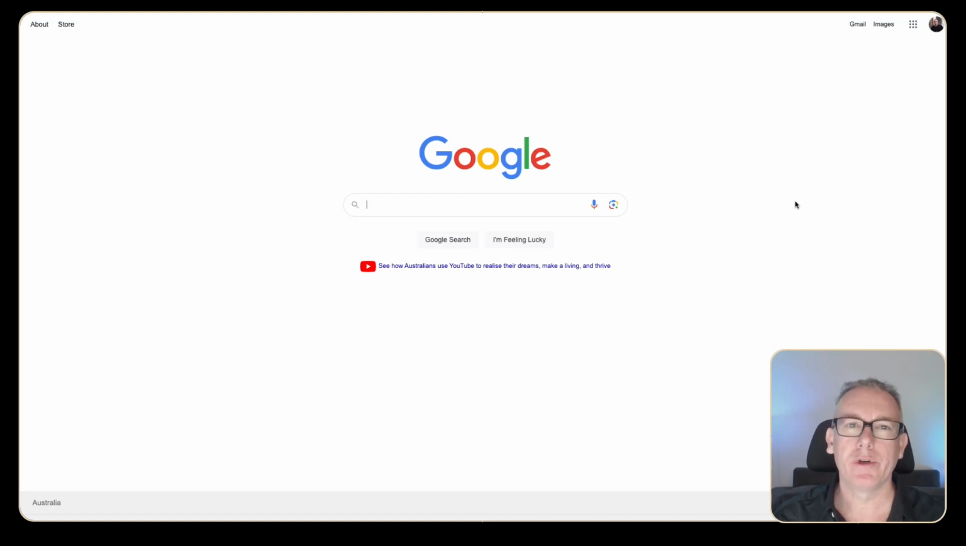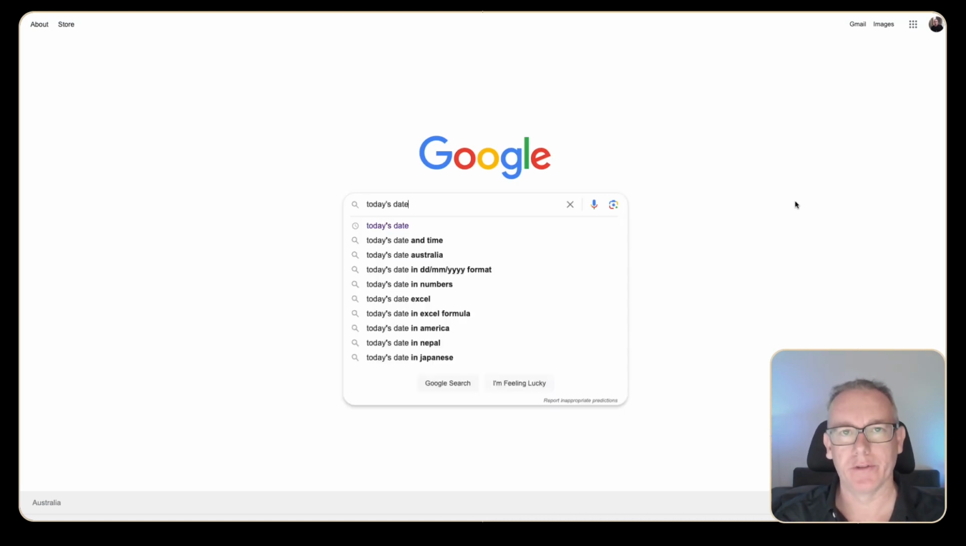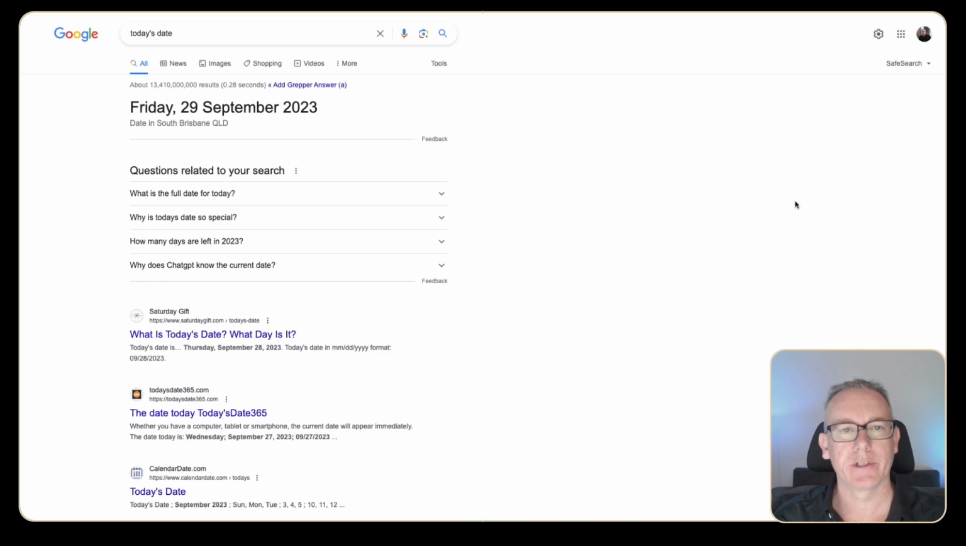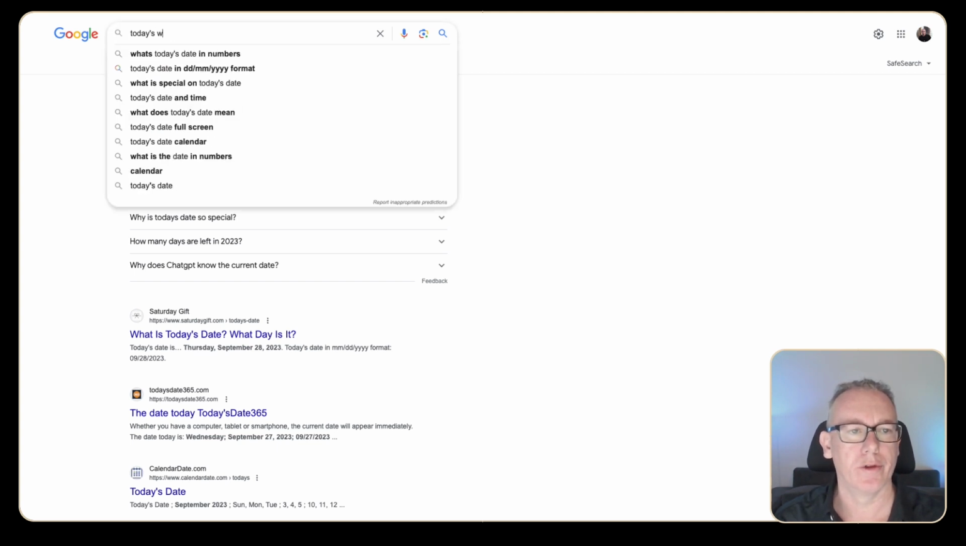As preliminary setup to this next idea of GPT functions, what I'll do is I'll just type in today's date, and it's telling me that it's Friday the 29th and we're in Brisbane, and we might just say what the weather is as well.